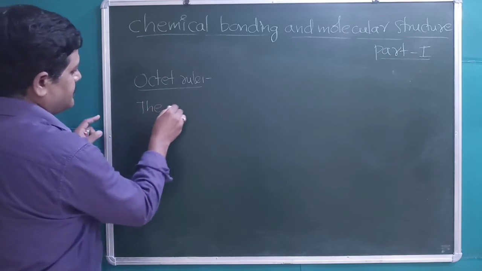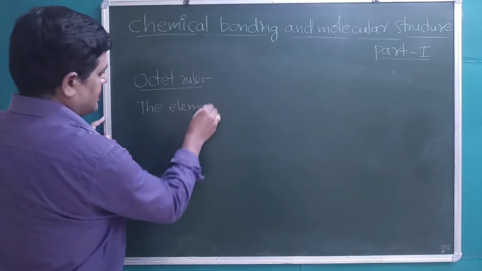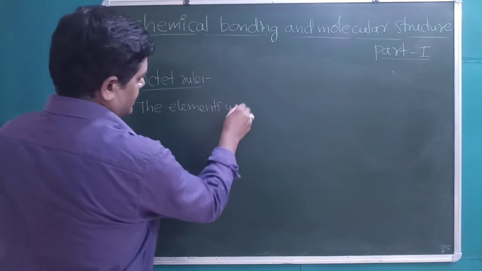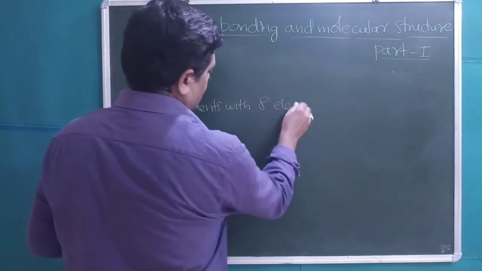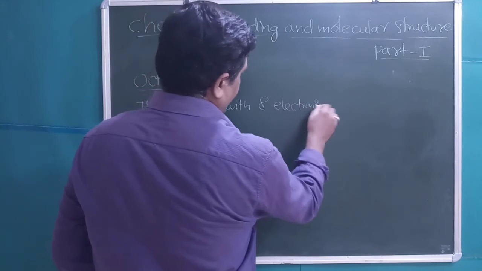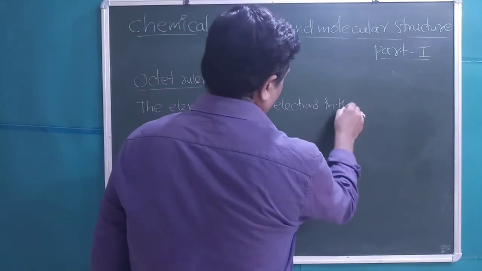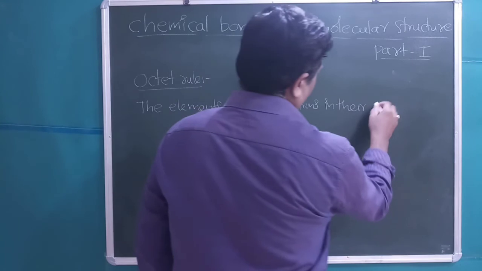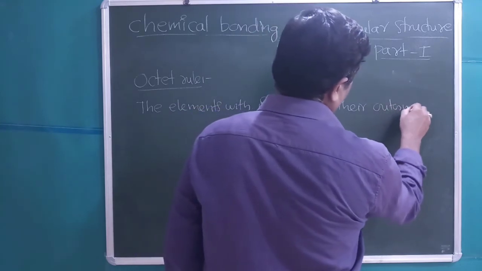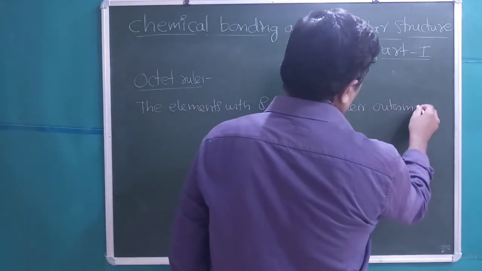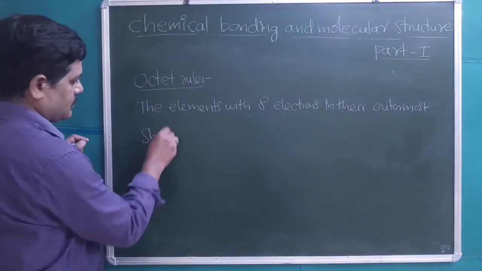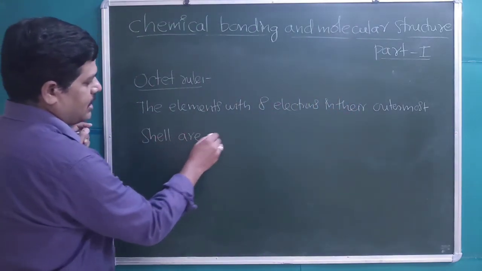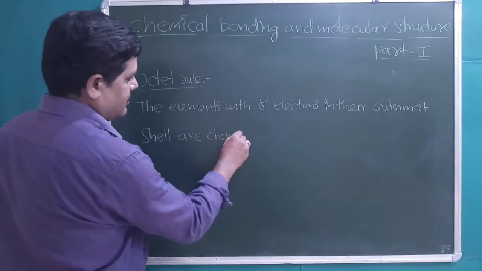Octet rule: the elements with 8 electrons in their outermost shell are chemically stable.